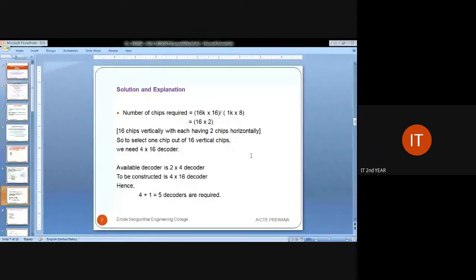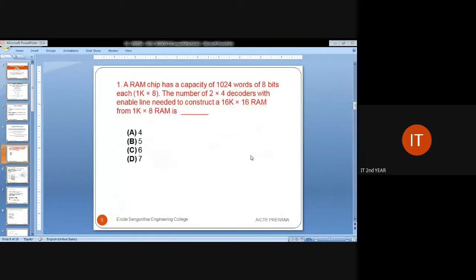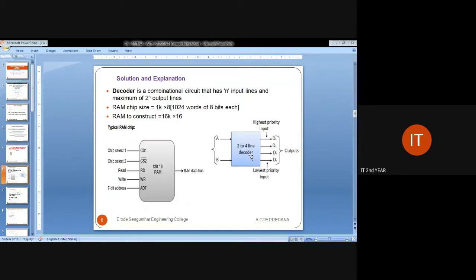We are in need of constructing this particular thing. So the solution will be: the available decoder is a 2 into 4 decoder. To construct a particular decoder, a 4 into 16 decoder is needed, so 4 plus 1. Finally we are in need of 5 decoders. So the final answer will be B. A RAM chip has a capacity of 1024 words of 8 bits, and the number of 2 by 4 decoders available to construct a 16 by 16 RAM is 5.